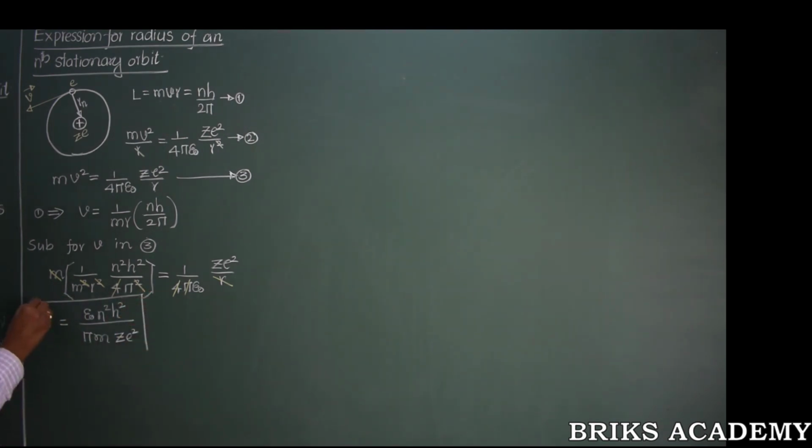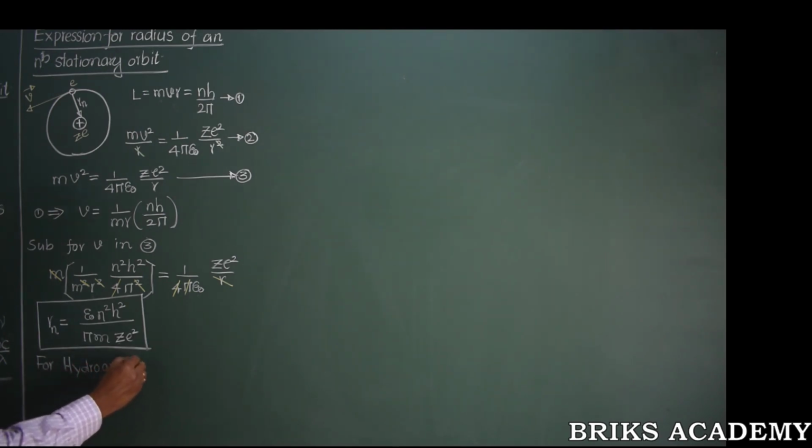This is the expression for radius of nth stationary orbit, any stationary orbit in a particular atom, an atom with atomic number z. Now, if you want to apply this only for the hydrogen atom, since Bohr applied all his theory to only hydrogen initially, for hydrogen, we know hydrogen has got just one proton as its nucleus, hence the atomic number is just 1.